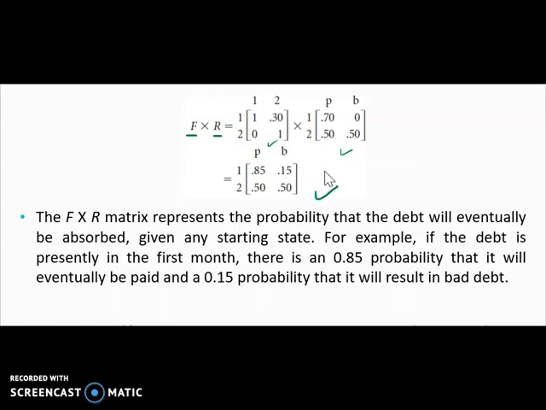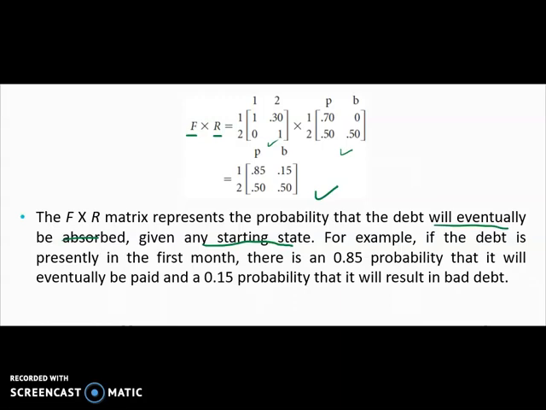So we have the value for F times R. This F times R matrix represents the probability that the debt will eventually be absorbed, given any starting state. It doesn't matter whether it is from state 1 or state 2.